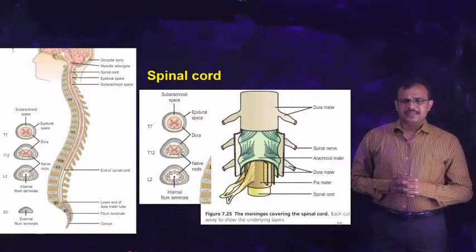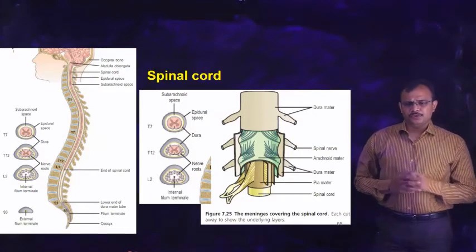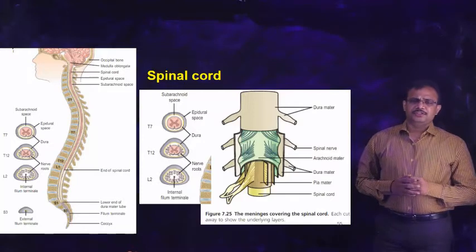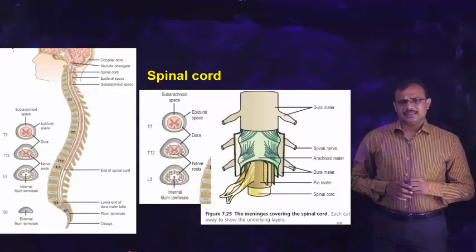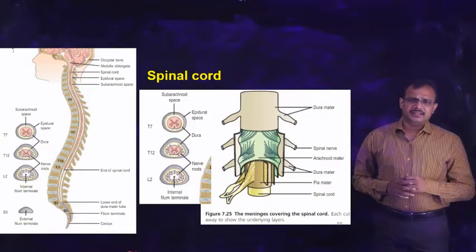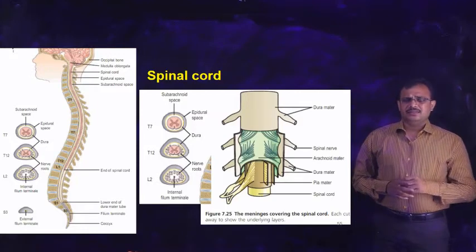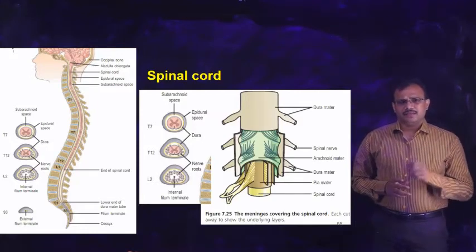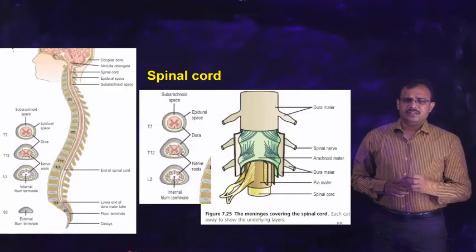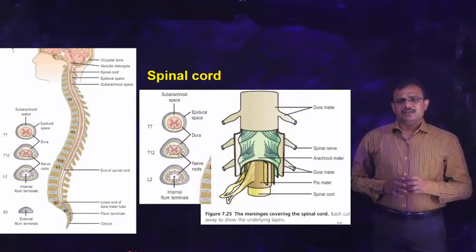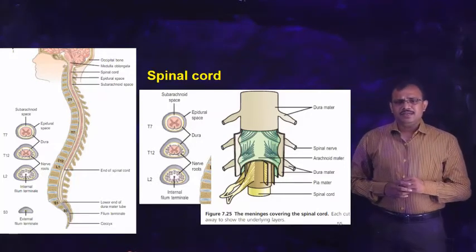The spinal cord is an elongated, cylindrical, tube-like structure approximately 45 centimeters in length. It originates from the medulla oblongata, passes through the foramen magnum of the cranium, and passes downwards through the vertebral canal, which is formed by all the individual vertebrae.